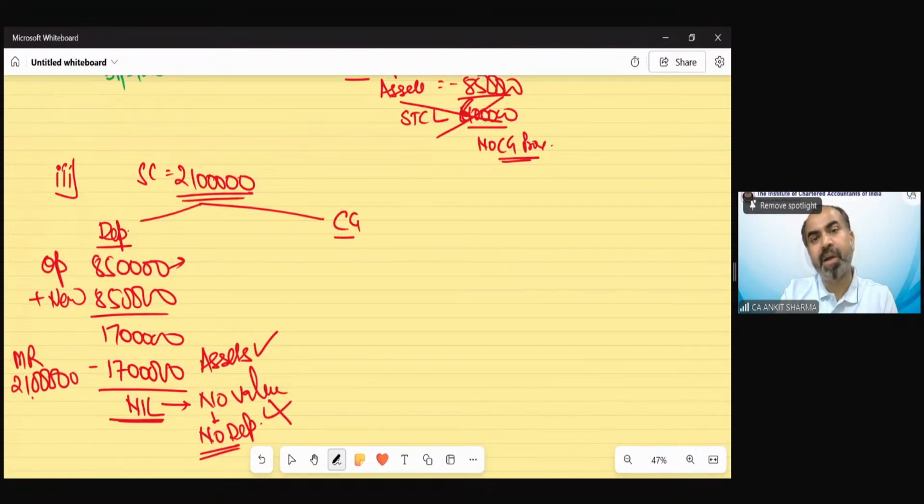Now the capital gain part we will see. The sale consideration is now 21 lakh.